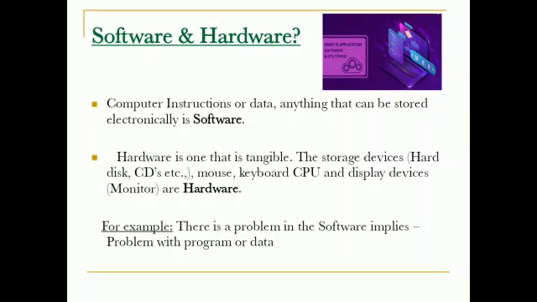Then coming to the types of software, the software is divided into four types: system software, application software, open source software, and proprietary software. Before going to the types of software, we will first learn about the operating systems. An operating system is an interface between a computer user and computer hardware.